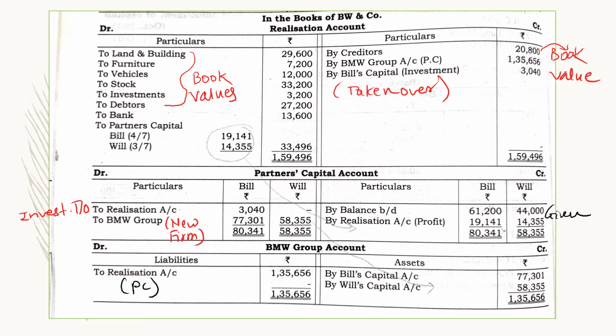Similarly, we will close the bills account. Total of bills account on the credit side is 58,355. So take the total here, copy it here. There is nothing on the bills debit side, so the balancing figure will be the same, 58,355. So we will transfer this total also to the BMW Group account on the credit side. Now we will close the BMW Group account. You have to do the corresponding effect of this purchase consideration, it should be shown here.